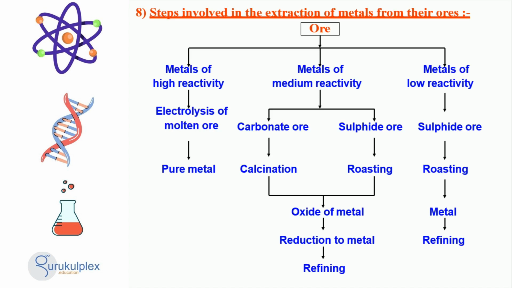These methods include electrolysis of molten ore, carbonate ore, sulfide ore, as well as calcination and roasting of oxide metal ore. It is impressive to consider the intricacies required to bring pure metals from raw ore.